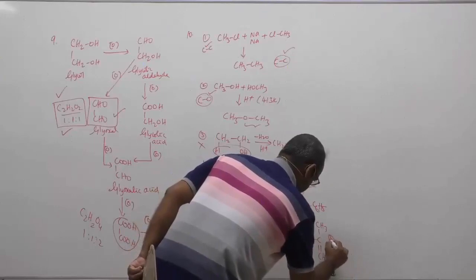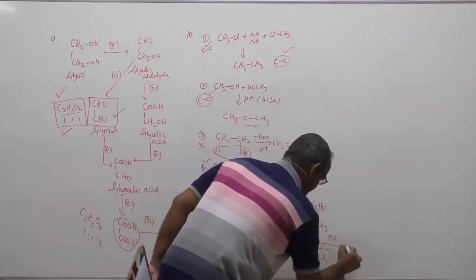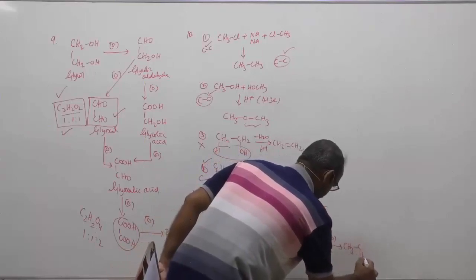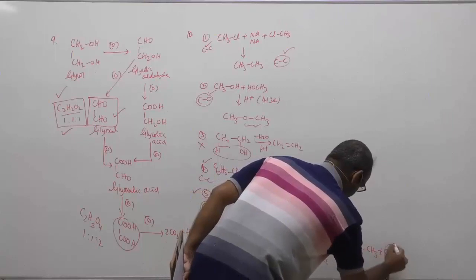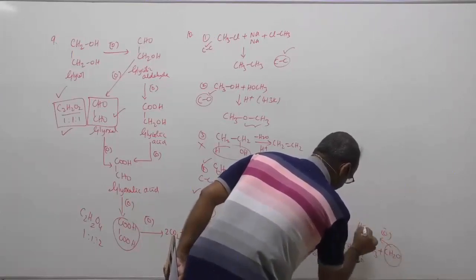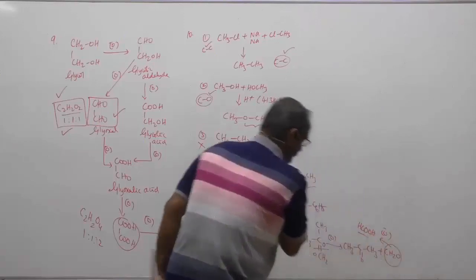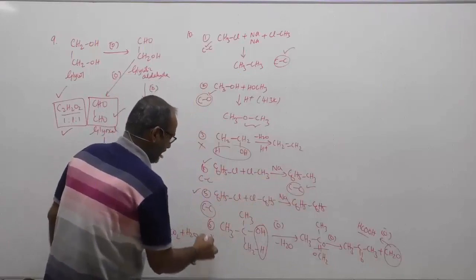Upon further oxidation, the double bond gets broken down and O will get added on both sides. It will form acetone and formaldehyde, CH2O. This will again get easily oxidized to form formic acid, HCOOH. Now, no new bond is getting formed here, and therefore this is ruled out.